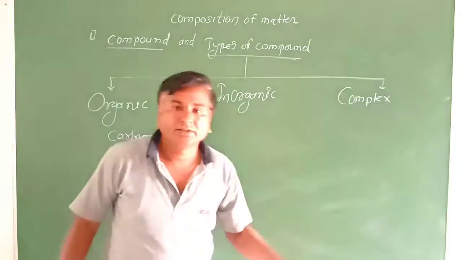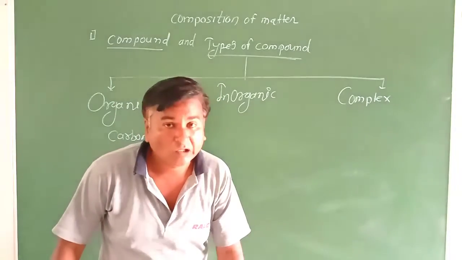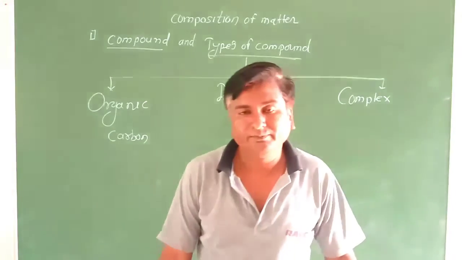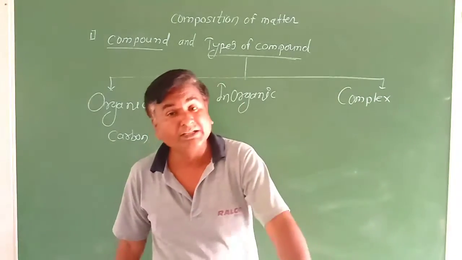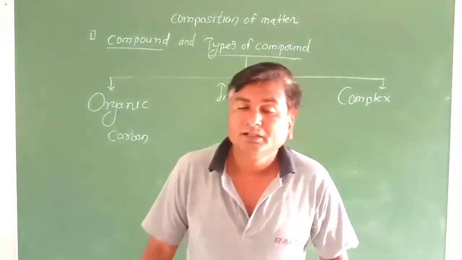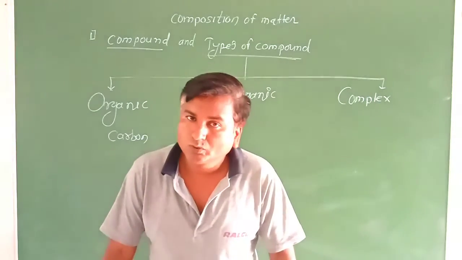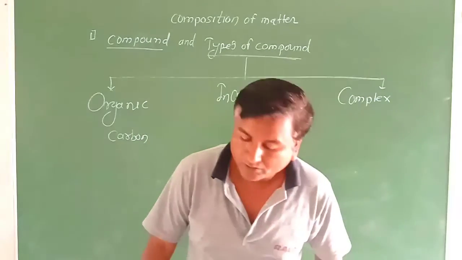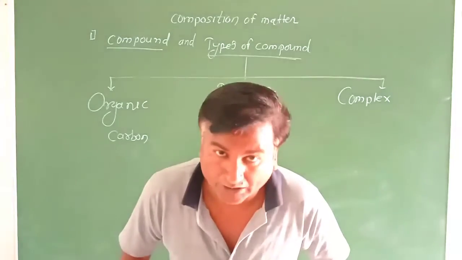Inorganic compound, that is limestone. And what is the example of complex compound? That is hemoglobin. Hemoglobin is made up of iron, and chlorophyll is made up of two or more types of compound. Cyanocobalamine is also called B12.